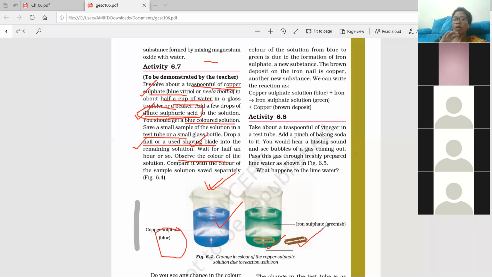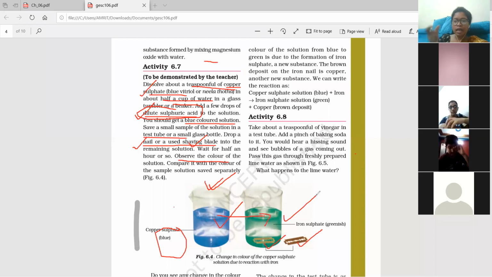It will change into brown color, and this blue solution will change into a green solution. Green color, not red color. The solution will change into green color, and the blade which was gray in color will change into brown color. Okay. So now what are the new materials? I will show you here in the equation.